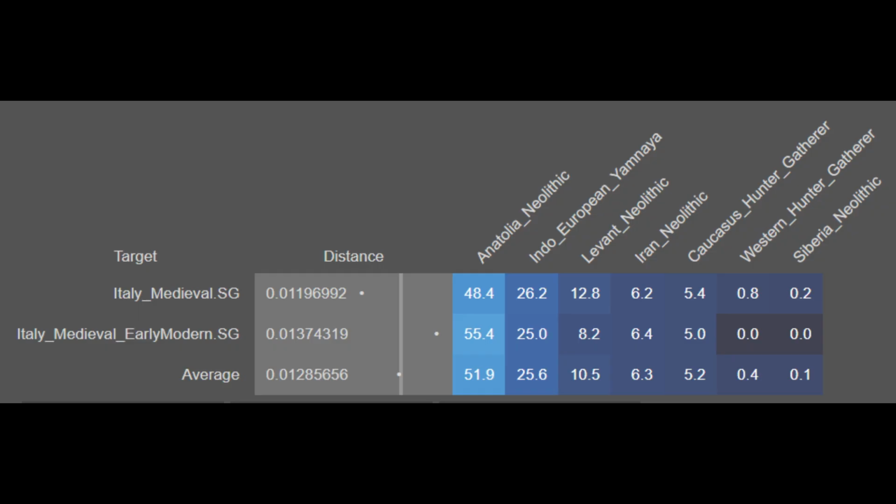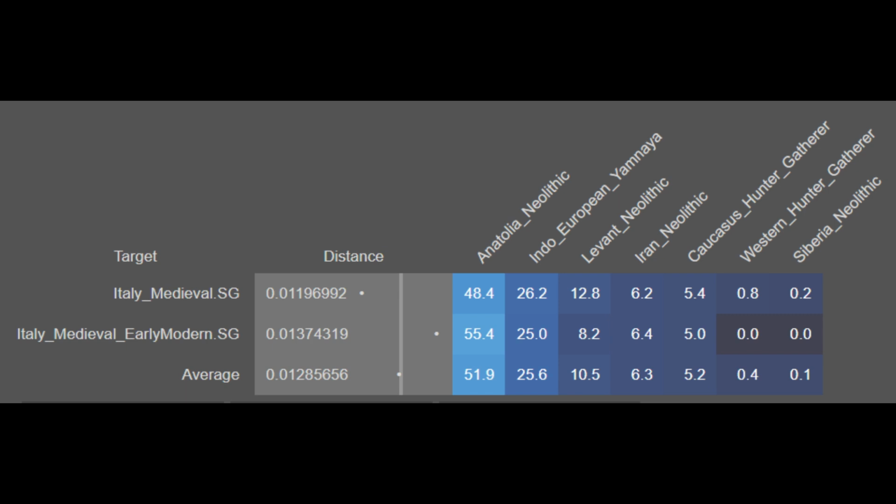Now here are the results for the medieval Italian as well as the early modern Italian samples. You can see that they were on average 51.9% Anatolia Neolithic, 25.6% Yamnaya, 10.5% Neolithic Levantine, 6.3% Iran Neolithic, 5.2% Caucasian hunter-gatherer, 0.4% Western hunter-gatherer, and 0.1% Siberia Neolithic.